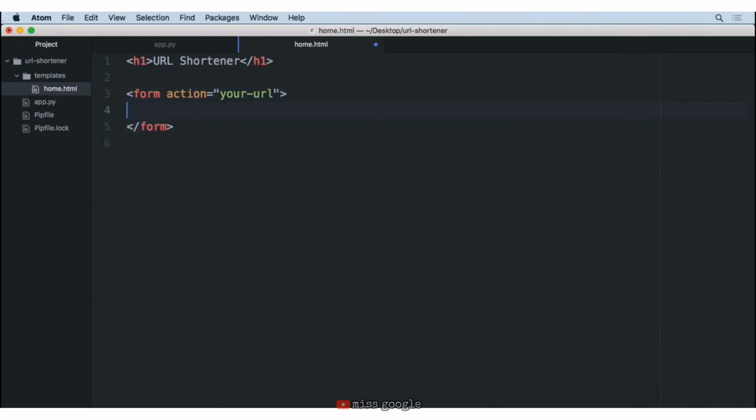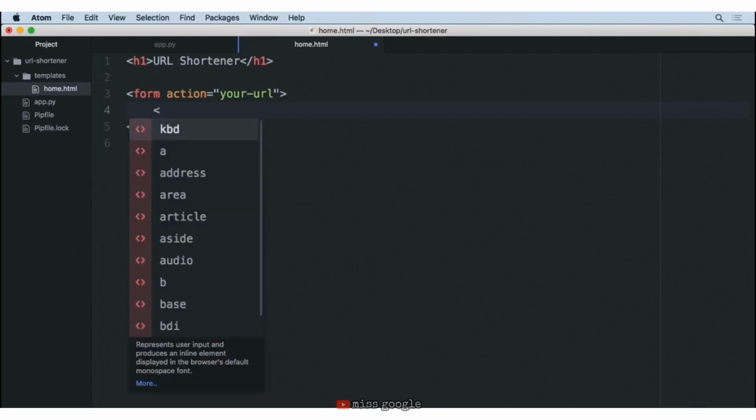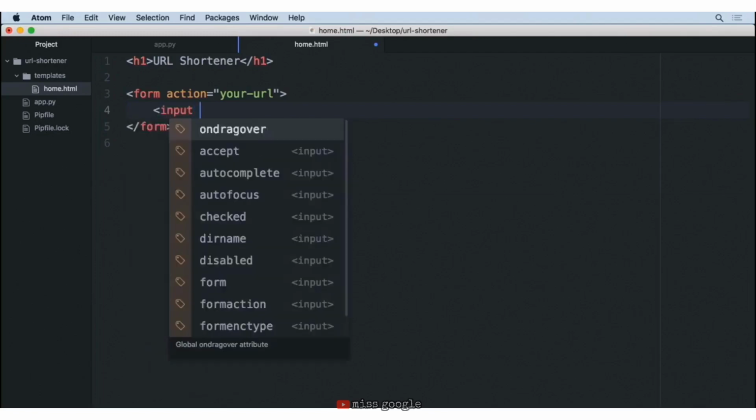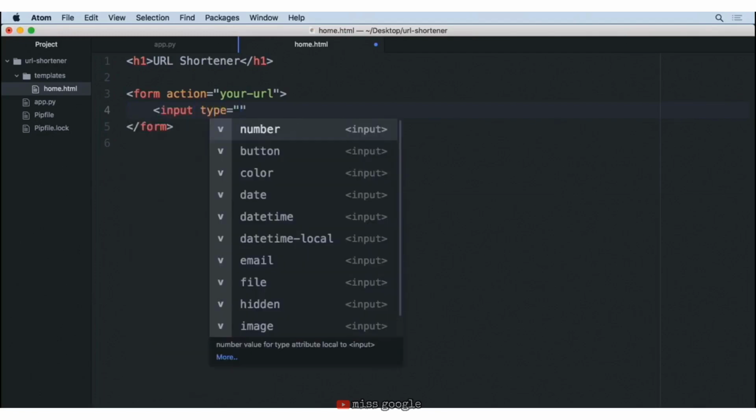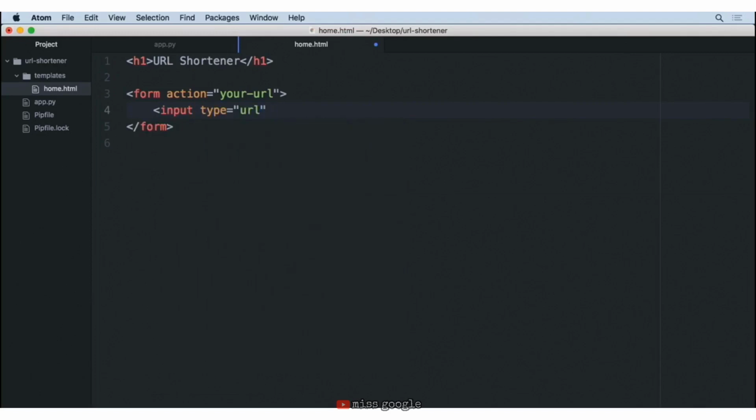The first is what is the full length URL that they are looking for. The next is what code do they want to be associated with that. And then finally a button where they can submit the form. So we're going to start first with an input tag. And this input tag is going to be of type URL. And we'll go ahead and set the name for this to also be URL. And its value just equal to an empty string.